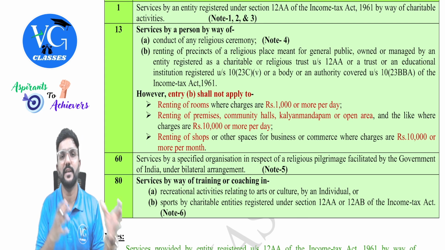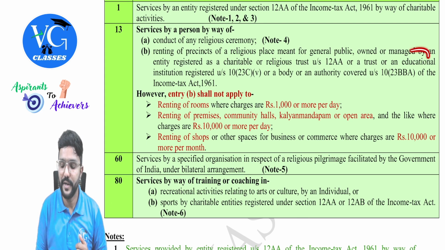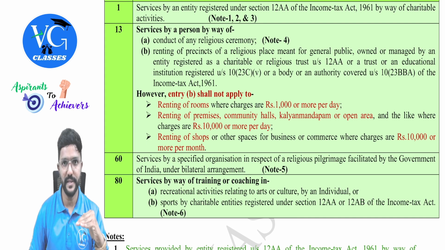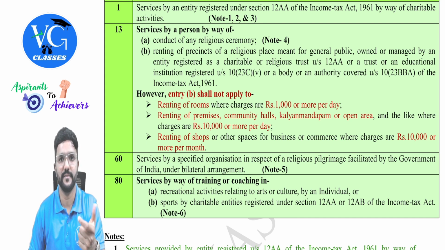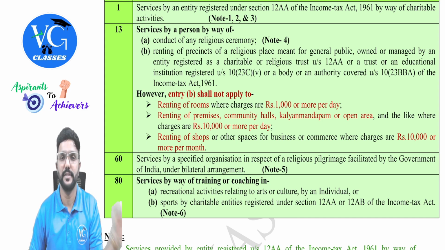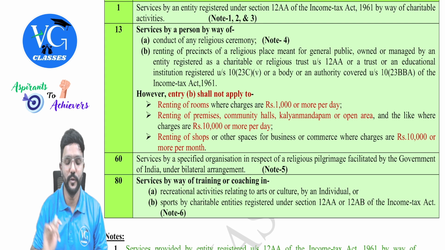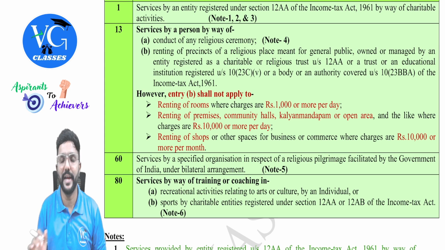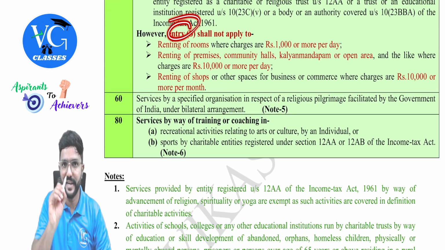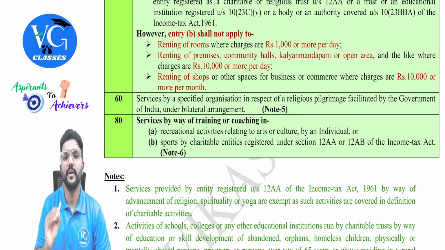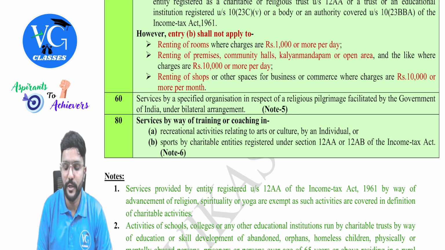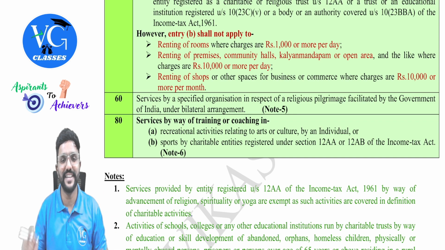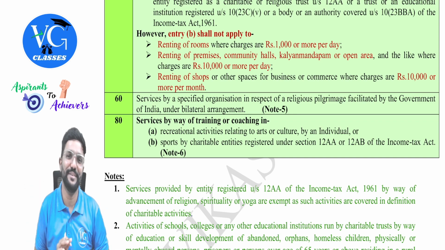So, if any religious or charitable trust or even educational institution which is run by a charitable trust, if they own any place which they are renting out to others for a rent, they will enjoy exemption. But always it is within some monetary limit. What is it? However, entry B shall not apply to, only for entry B. Please be careful, guys, entry A is not covered here. Renting of rooms where charges are 1,000 rupees or more per day. Okay, if it is 1,000 or more, fully taxable. If it is less than 1,000, 999 exempt, 1,000 taxable.